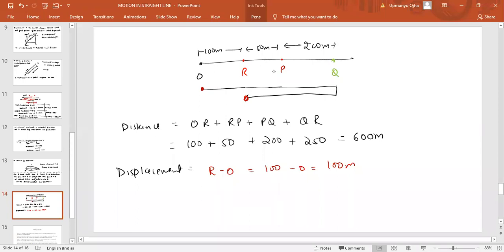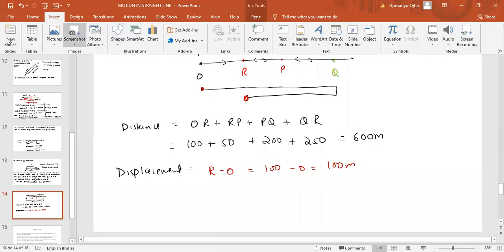Understand, it is not lying inside or outside. It is turning back. It will travel from O to R, then R to P, then P to Q, then it will turn back. I have shown you the direction outside, but it should turn back like this. Don't get confused here. OR, RP, PQ, then turns back like this and reaches here. Fine. Next problem. I hope you understand this problem.